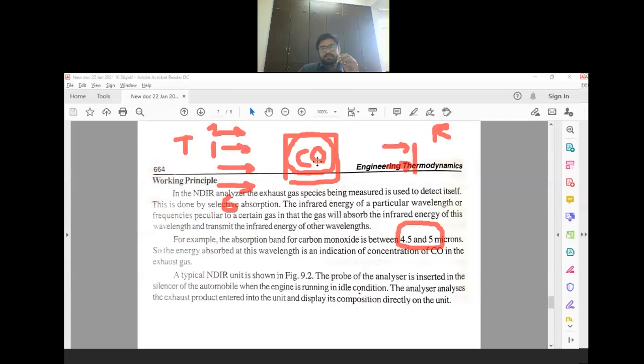But if CO is present, CO has a characteristic that it will absorb the infrared which has a wavelength in this range, 4.5 to 5. So that type of infrared cannot reach the receiver. So by studying these values, we can estimate the quantity of CO present inside the flue gas. So I hope you have understood this.